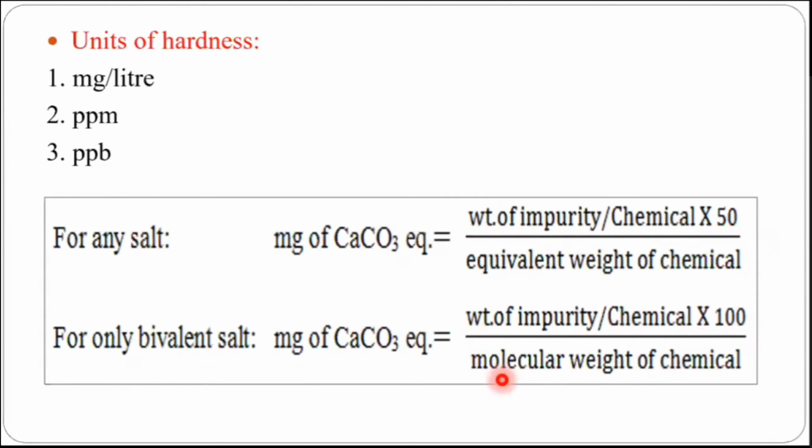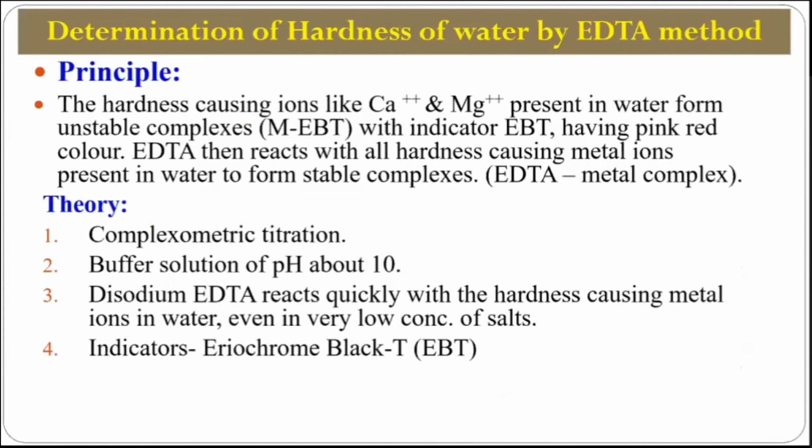Many times you feel that equivalent weight calculation may be somewhat difficult, because there are various terms, various types of species. So it can be better to you, and we can say all our hardness causing metal salts are almost bivalent except aluminium. So now we will see the concept of determination of hardness of water by EDTA method.